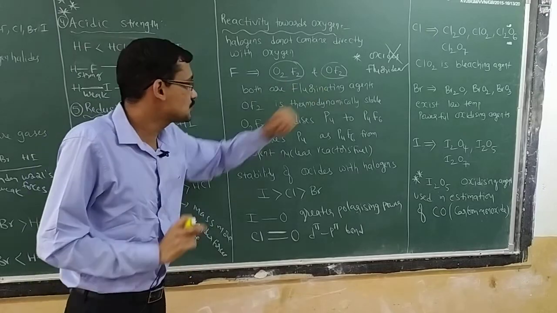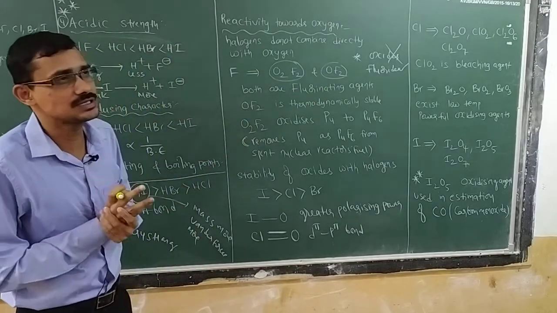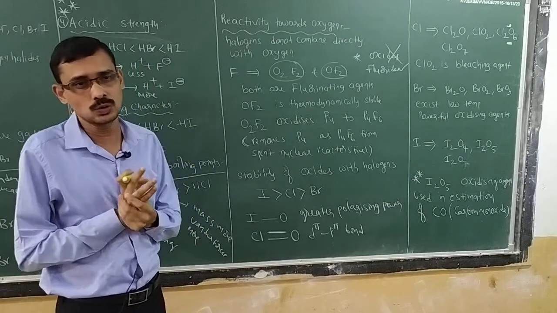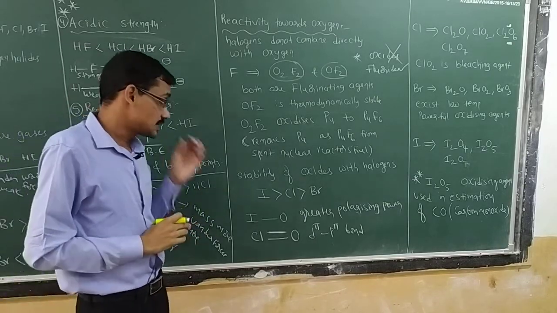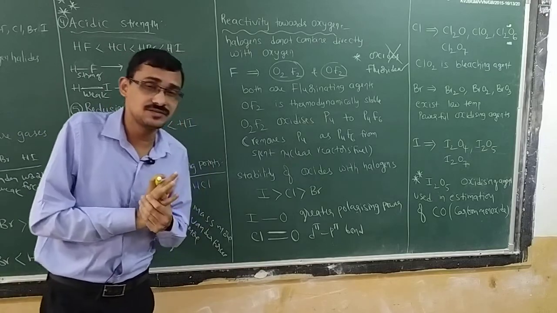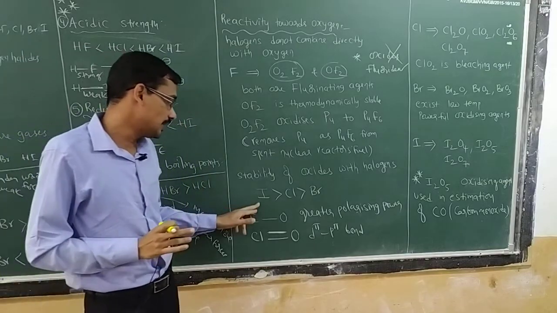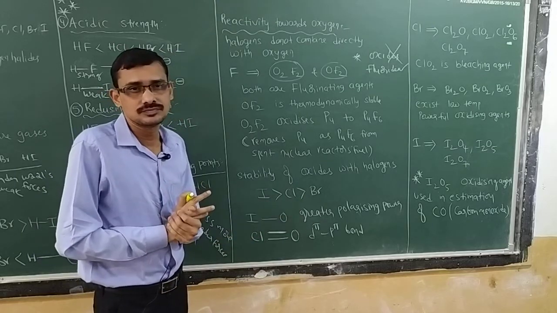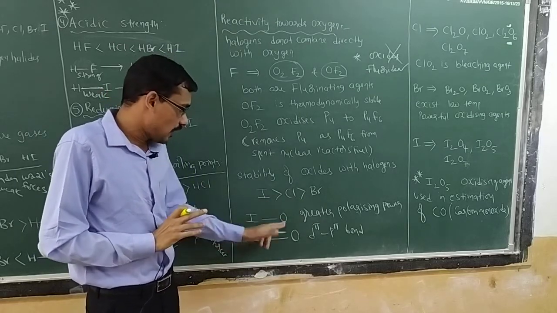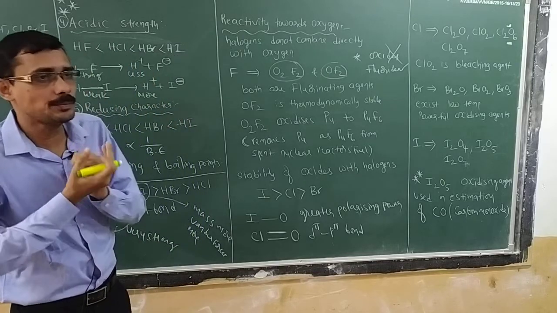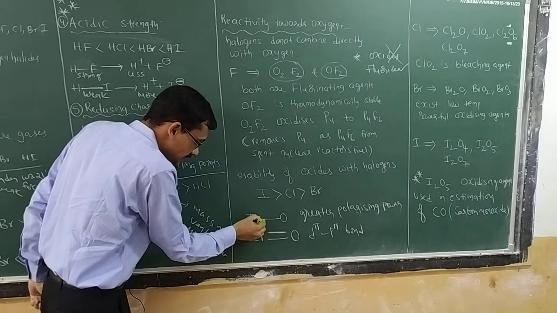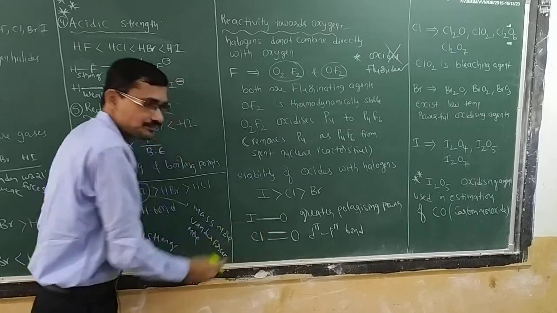And compared to these two, which is more stable? OF2 is thermodynamically more stable when you compare with O2F2. Next, the stability of the remaining halogens. If you see, oxides of iodine are more stable when compared with these two. Why? Because iodine and oxygen have more polarizing power. The bond between oxygen and iodine is more polarized, isn't it?